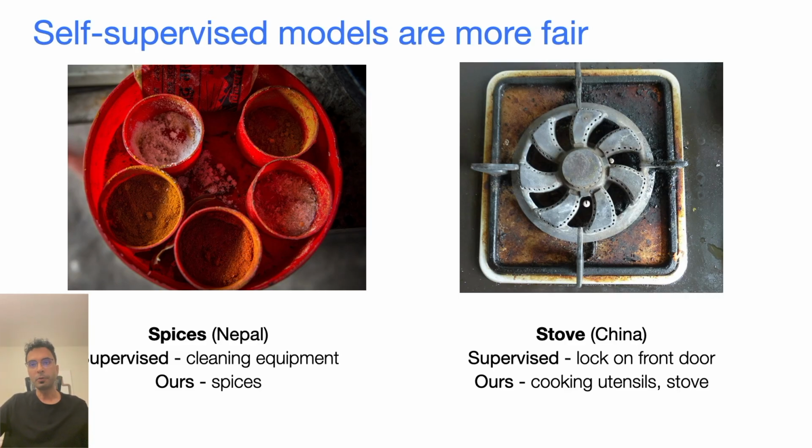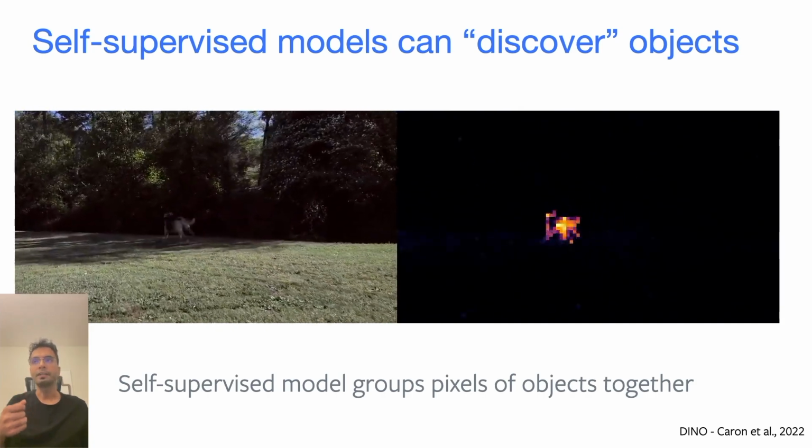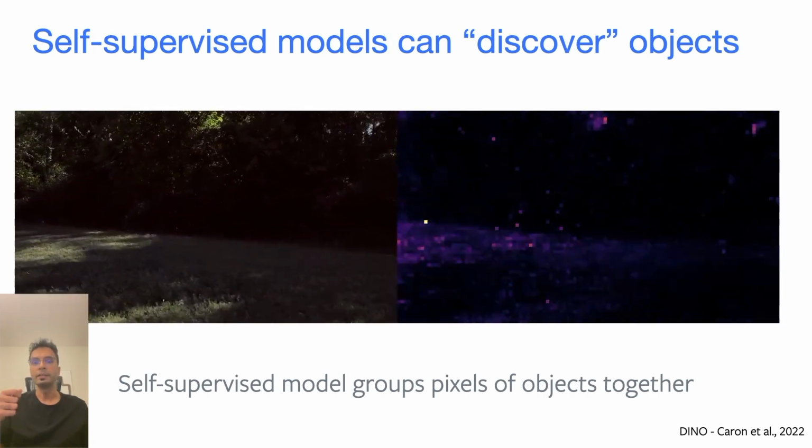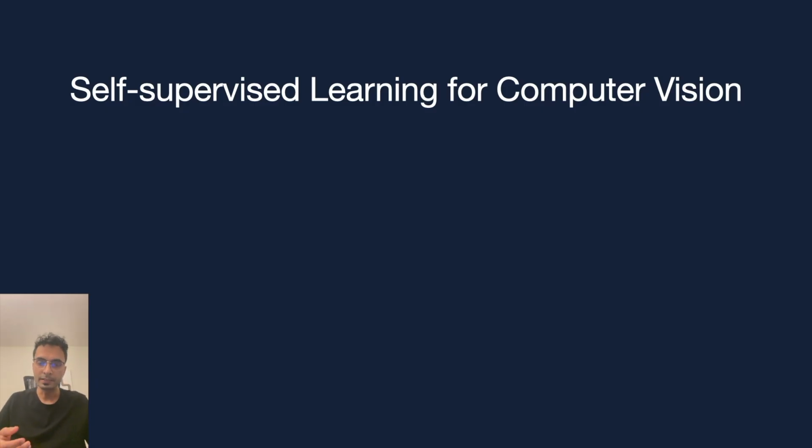So our self-supervised models can actually discover objects. In this case, we're finding that the self-supervised model can actually discover this particular dog in the video without ever being trained to discover this dog. So it automatically discovers the pixels that belong to these dogs, discovers the objects. Now let's look at this self-supervised learning in more detail for computer vision.